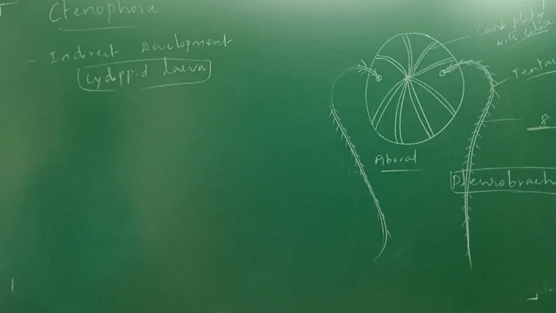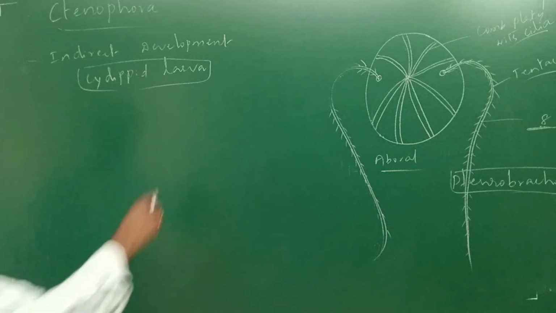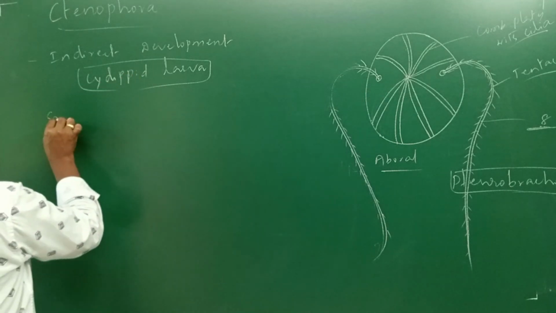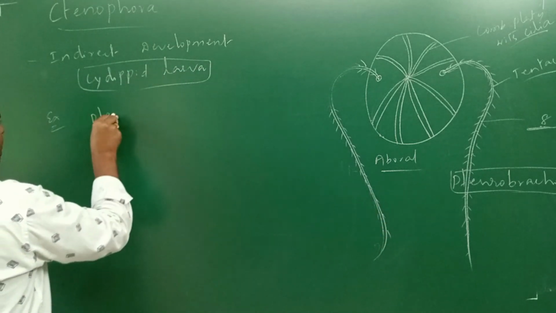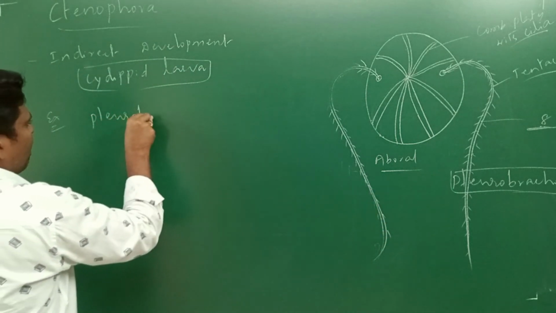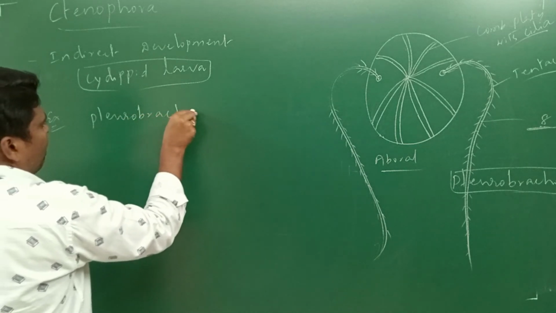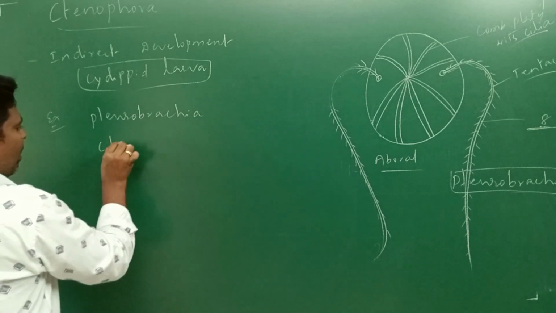Next, examples of these animals, particularly Ctenophora. Here, I already wrote Pleurobrachia. Next, Ctenoplana.